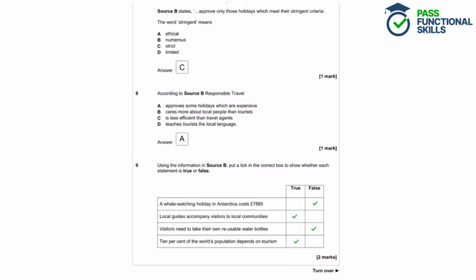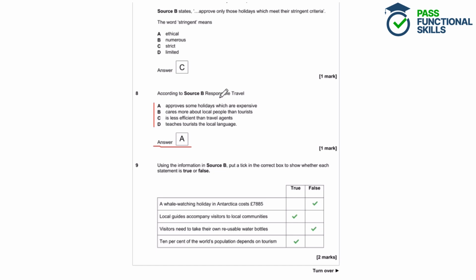Question 8. According to source B, responsible travel approves some holidays which are expensive, cares more about local people than tourists, is less efficient than travel agents, or teaches tourists the local language. Remember that for any questions where you are given an answer box, you need to provide one answer, which means that only one of these options is correct.